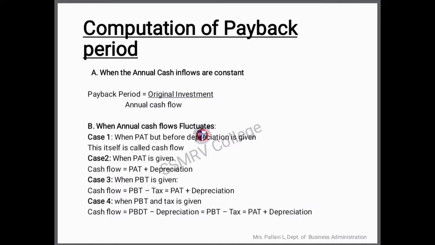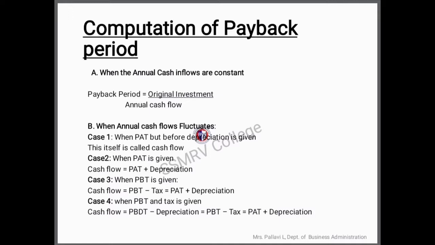First of all, you should understand that when the annual cash flows fluctuate, what we need is profit after tax but before depreciation. In case 1, when PAT before depreciation is given, that itself is your cash flow. Please keep in mind, for the payback period, profit after tax before depreciation is what we need, and that is considered as the cash inflow.